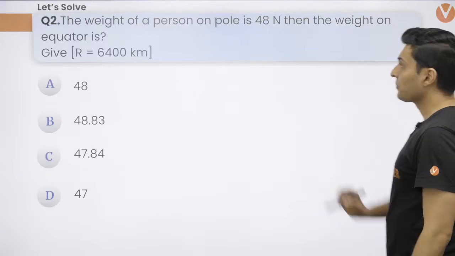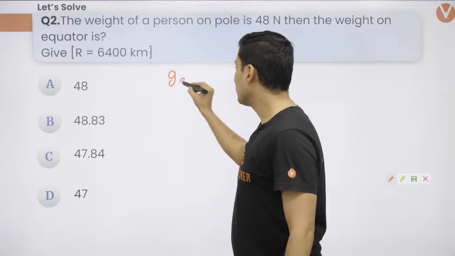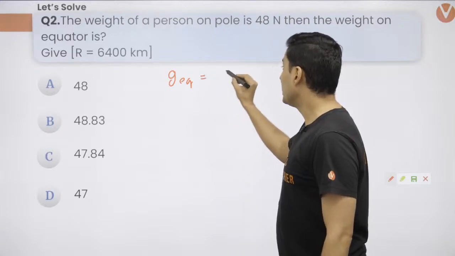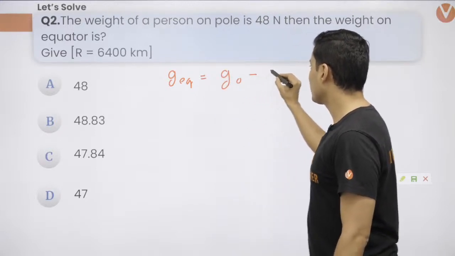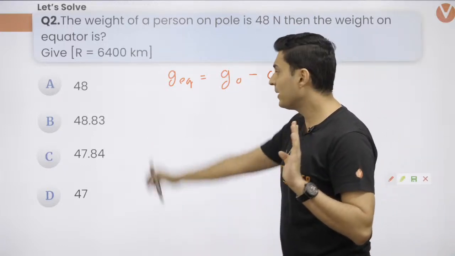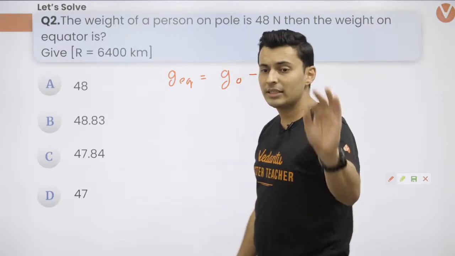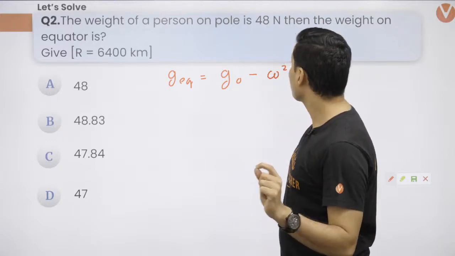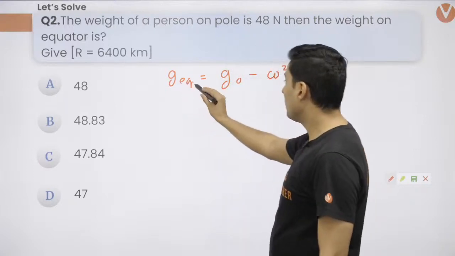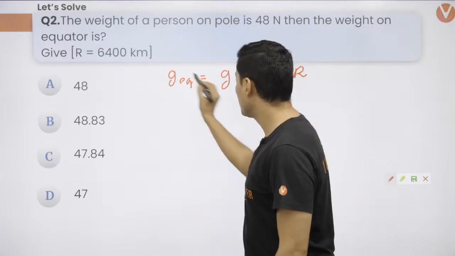So how to do this problem? There is a direct formula, and the direct formula is G at the equator. All right, apparent gravity at the equator, that will be the actual gravity G naught minus omega square R. Yes, this is the formula that you need to use. Don't worry about the options. I'll tell you what is the correct answer. Don't worry about the options. These options are based on recollection, based on the recollection of students. All right. So here is the thing: the gravity on the equator is less than the gravity on the poles. So that is the whole point, guys.